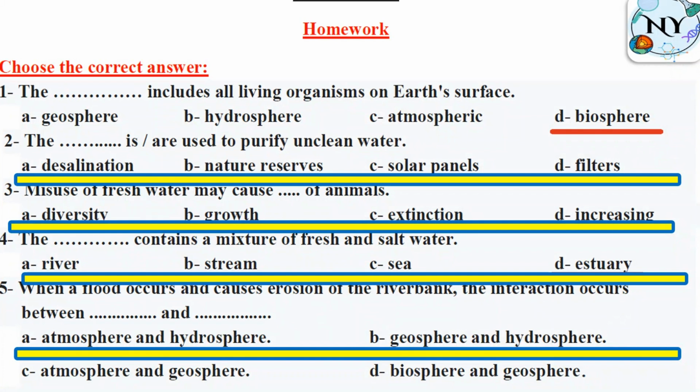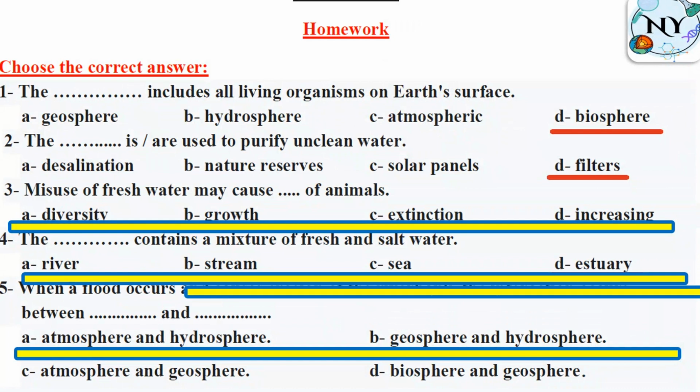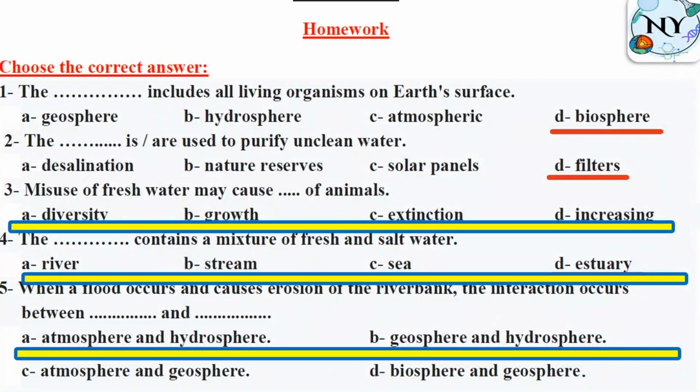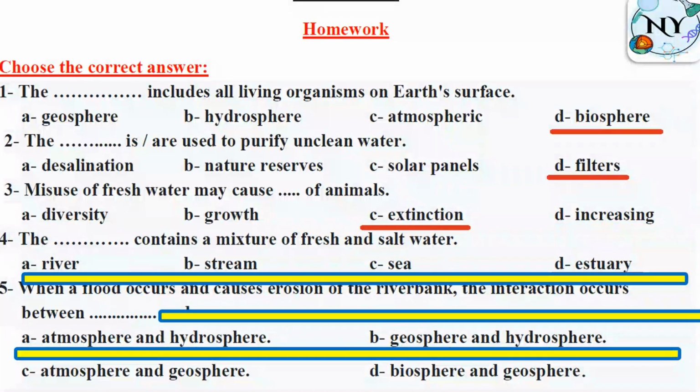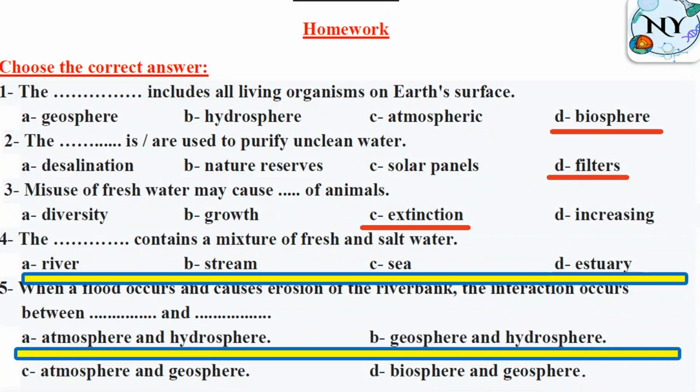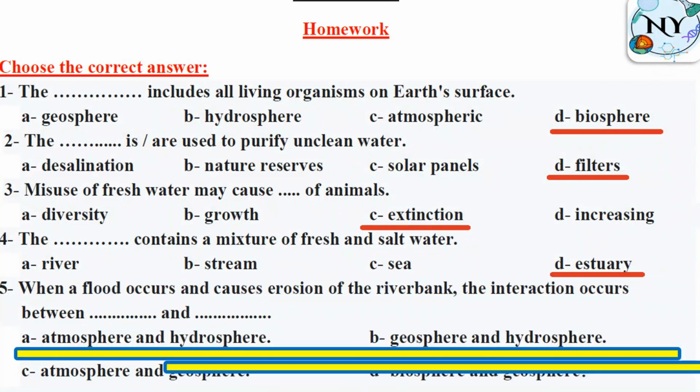Alright, which one is used to purify unclean water? Of course, filters. Misuse of fresh water may cause extinction. Alright, which one contains a mixture of fresh water and salt water? Estuary. Perfect. You are awesome, guys.